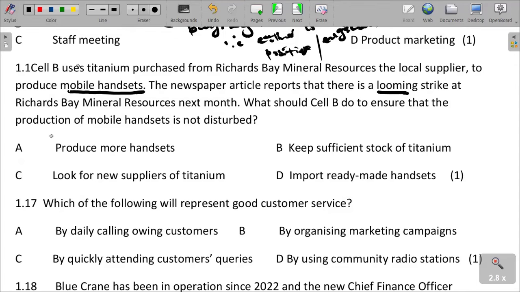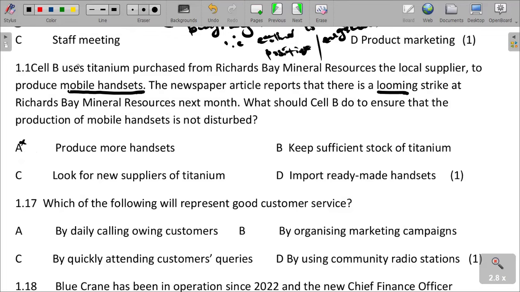One option says to produce more handsets. But to make sure production is not disturbed, they should keep sufficient stock of the titanium.